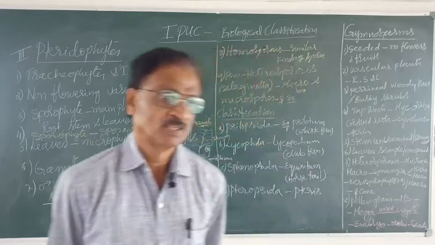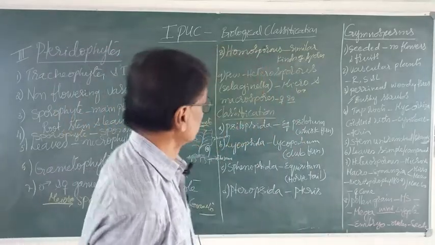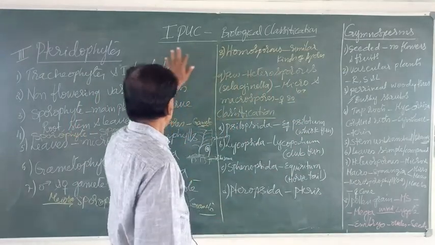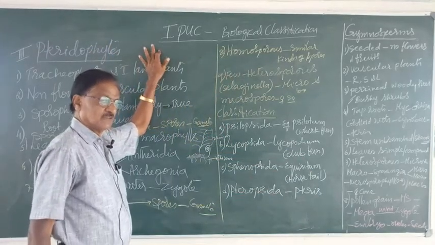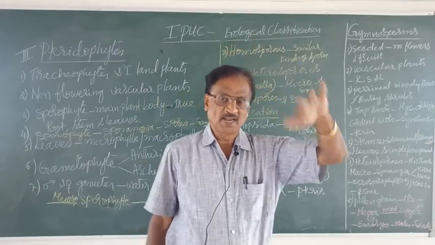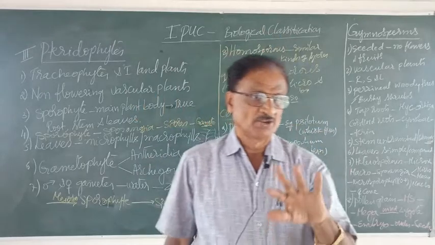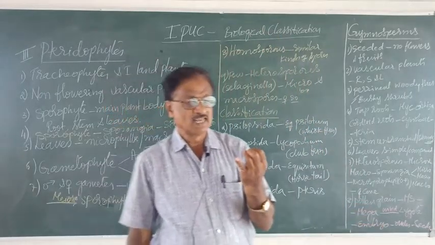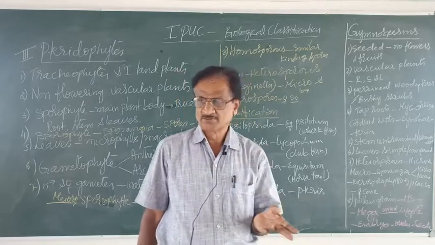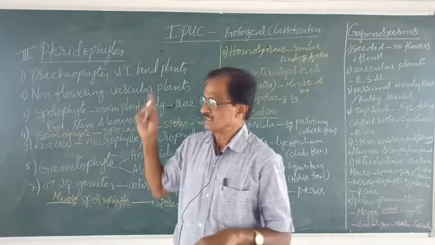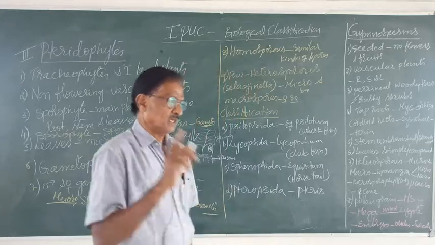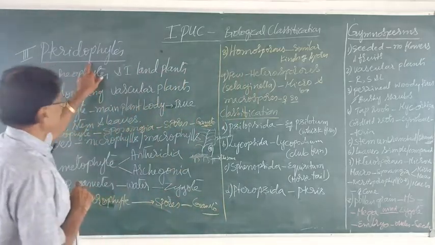Welcome to the session. Today I am going to explain to you about the first PUC syllabus. In this syllabus, I am continuing the kingdom by name, the plant kingdom. Under the plant kingdom, you have been studying so far the algae and then the bryophytes. The other three left are the pteridophytes, gymnosperms and angiosperms. Today let us take up the pteridophytes.